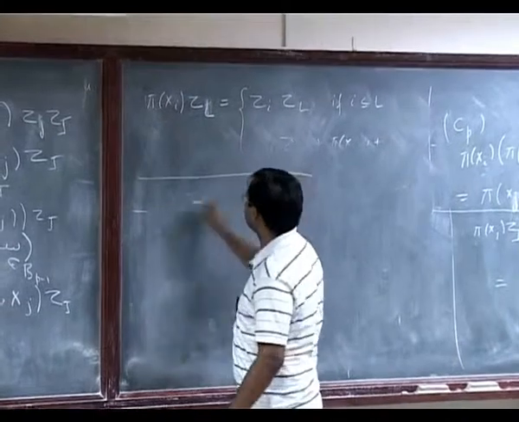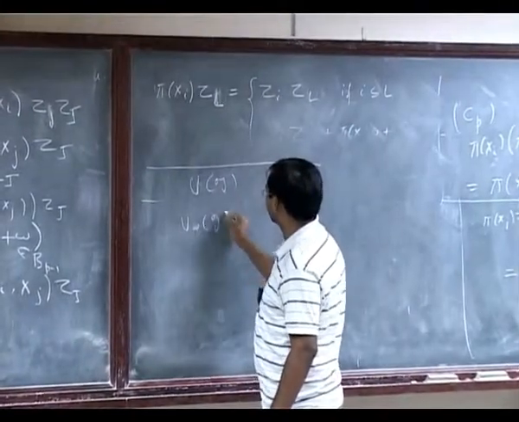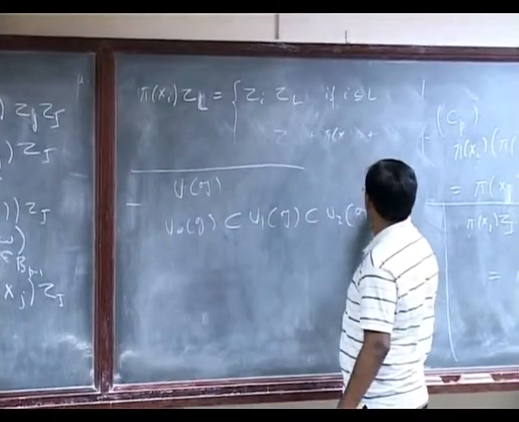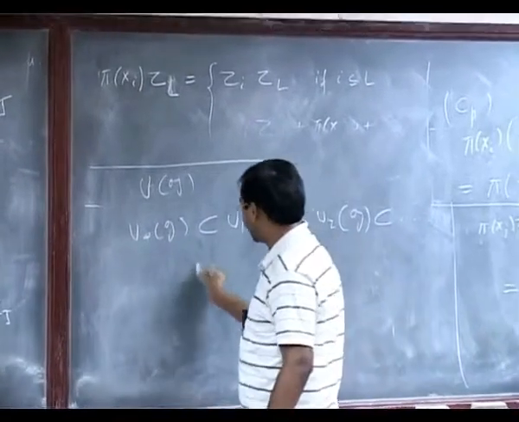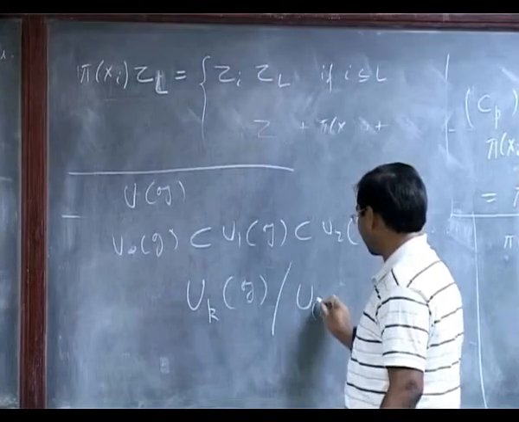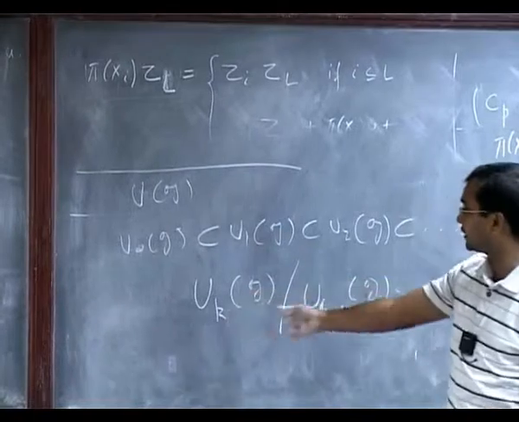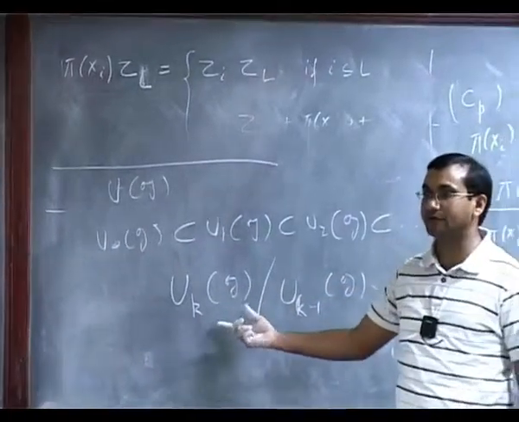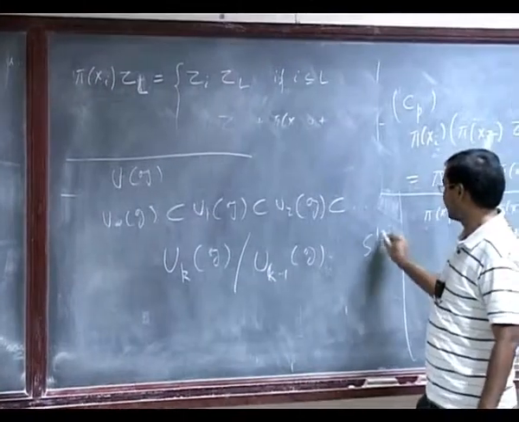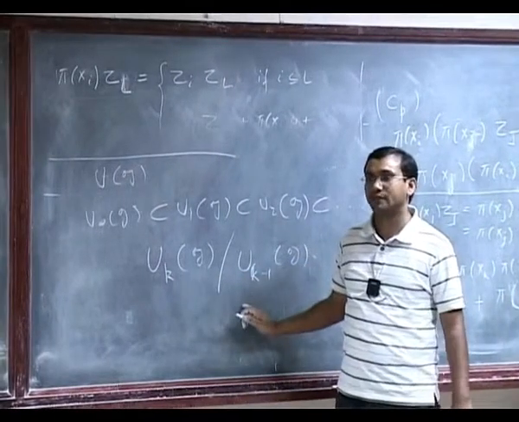Now on UG, you have this filtration, U0, and then if I look at UKG mod UK minus 1, from this we'll see that it has a basis very similar to the basis I have for SK, the symmetric algebra, symmetric tensors of K elements.